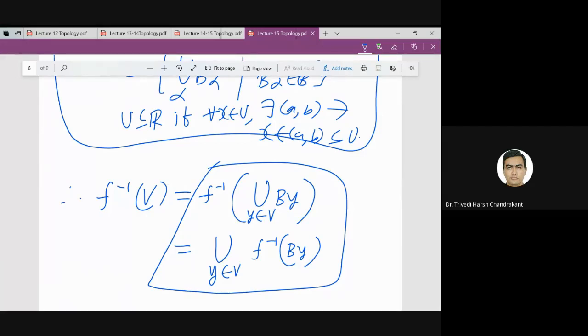So f is a function, whether f of A union B is equal to f(A) union f(B), and whether f of A intersection B is f(A) intersection f(B). In the same way you can check that if I have an f inverse function and I apply it on an arbitrary union, then that equals the union of f inverse of those sets.